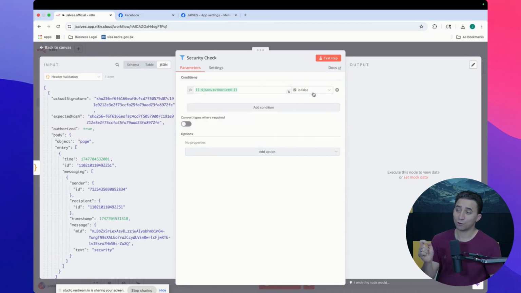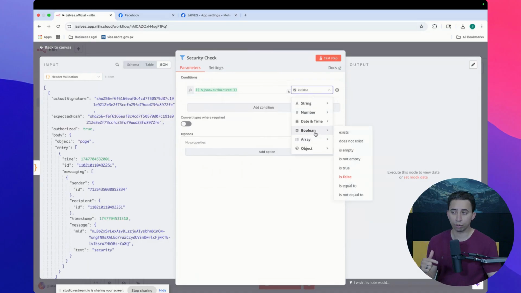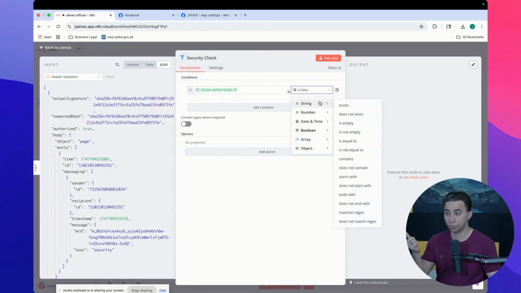So now this is all I want to do. If authorize is false, I want to discard. I want to ignore the data. But if it's true, I know it's a Boolean. You have to choose the type. In this case, we know it's a Boolean true, so I'm going to choose the right type. If it's a string, you should choose a string. If it's a number, choose a number. In this case, it's a Boolean.